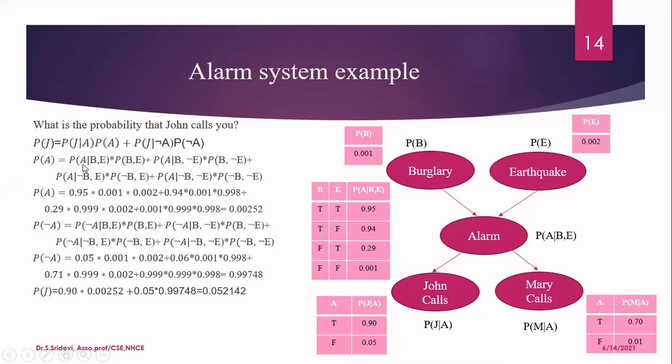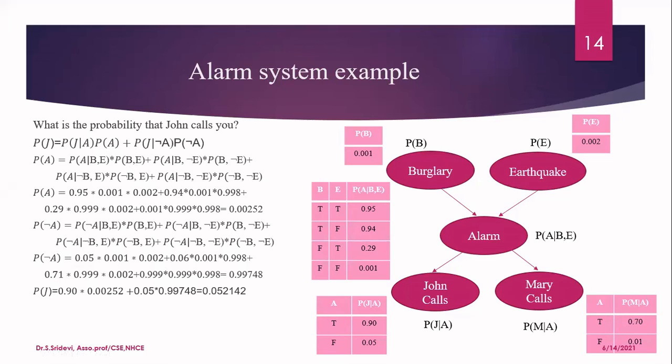So first is probability of A given B, comma, E. That is nothing but that is here. It is 0.95. Multiply by probability of B, comma, E. What is this probability of B, comma, E? Two events are happening here. First event is probability of burglary and second event is probability of earthquake. But here, these two events are conditionally independent events.